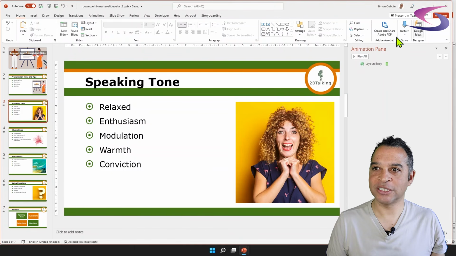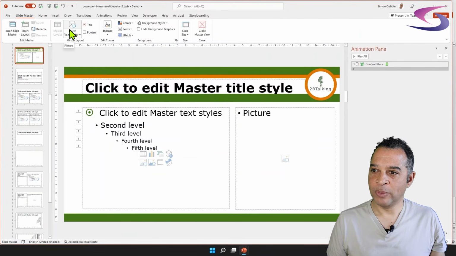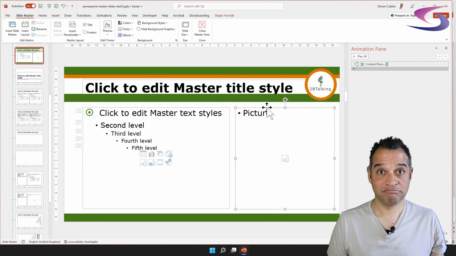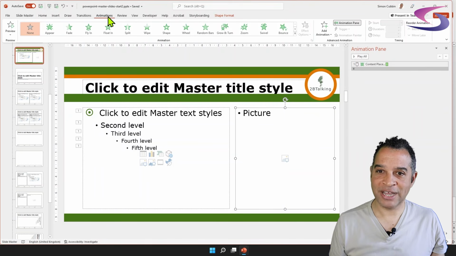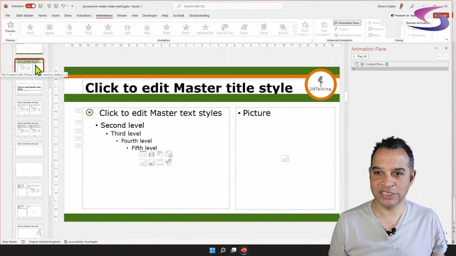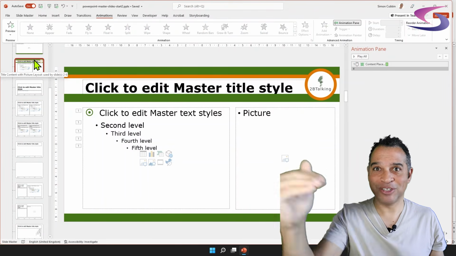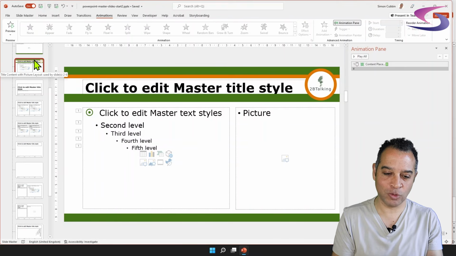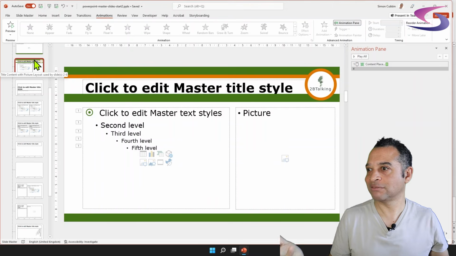We're going to go to View, Slide Master. We can click on the border for the picture, and then we can choose our animations here at the top. Now remember, if I just hover over this here, you can see the title content with picture layout is used by slides 2 to 6. So we don't have to change them individually. That's only 5 slides. Imagine you had 100 slides.